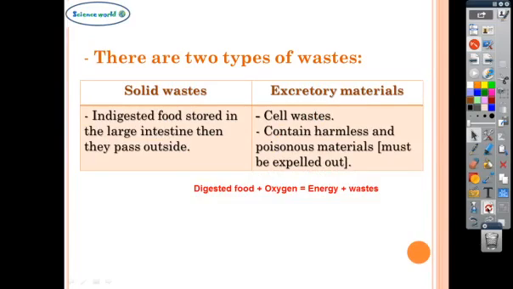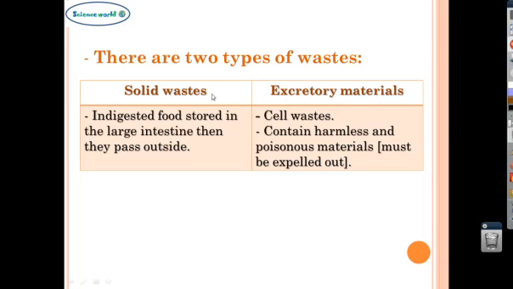Okay, now we are going to learn that there are two types of wastes, which are solid wastes and excretory materials. Solid wastes are the undigested food stored in the large intestine, then they pass outside.